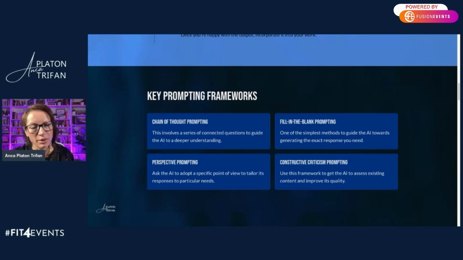Constructive criticism is a great prompting framework to use, especially if you're interested in not just assessing existing content, but for example, learning and growing. I would use this when, for example, writing a draft of an email and I want AI to provide me with some constructive feedback so I can improve on that draft. The framework is great for getting AI to help you iterate and refine content.